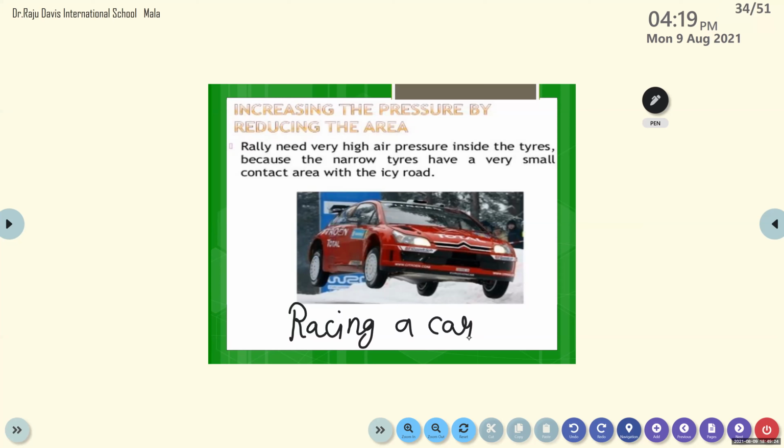Why? That is used to carry the passengers. But for a racing car, speed matters. They have to jump, race faster, take turns faster. That's why they use very low weight tires and single tires. That's why the racers do so many actions and win the match.